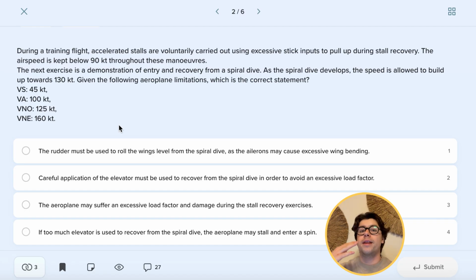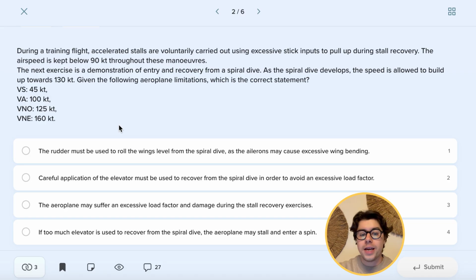If you're flying at speeds greater than VA, you will actually stall later than that happens, meaning there is no aerodynamic safety margin built into the aircraft above these speeds. And this is very important. This is why we should never do any excessive or full control deflections above the maneuvering speed, or the VA.